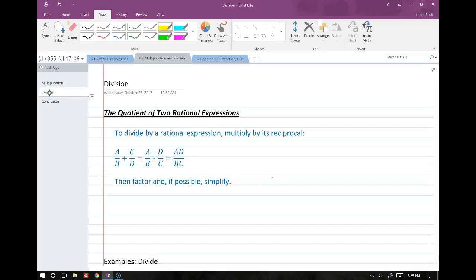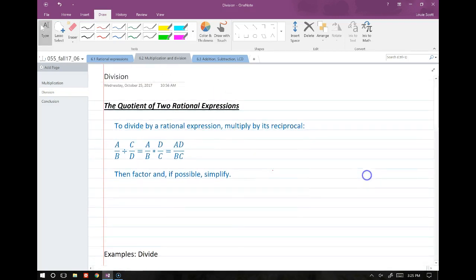All right, division. The quotient of two rational expressions. So just like fractions, right? If you have a over b divided by c over d, you just flip that c over d and multiply by the reciprocal straight across. So if we had 2/3 divided by 1/6, we would say actually that is 2/3 multiplied by 6 over 1.